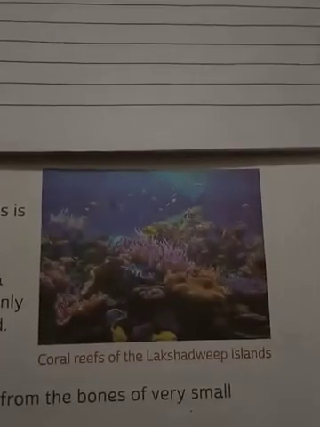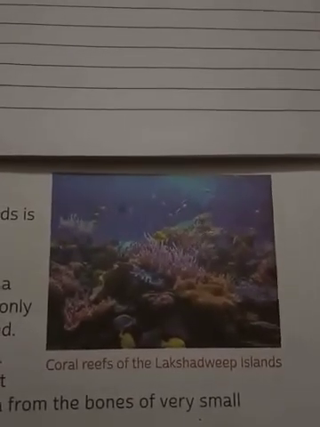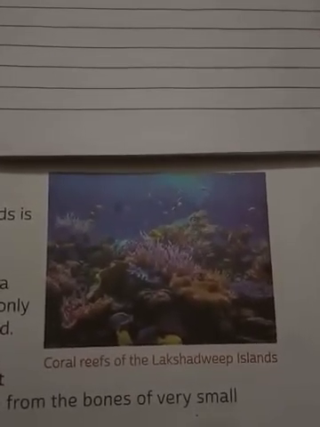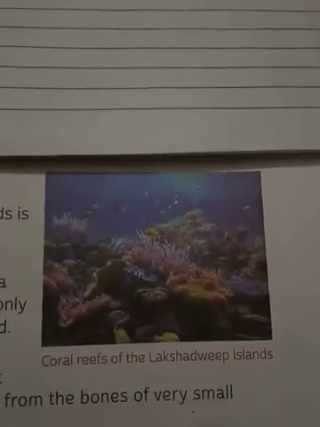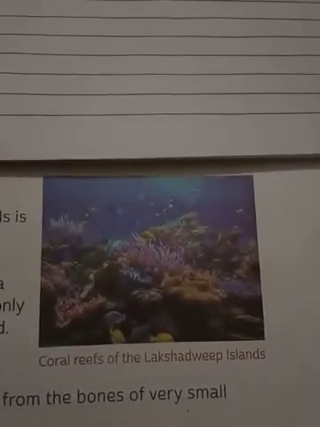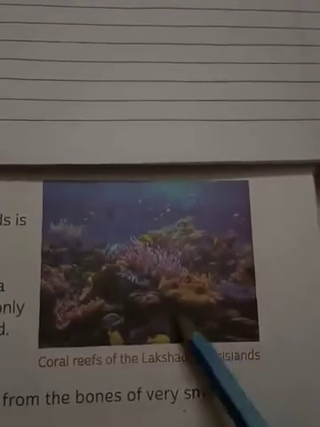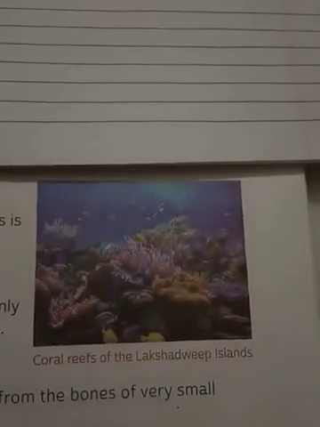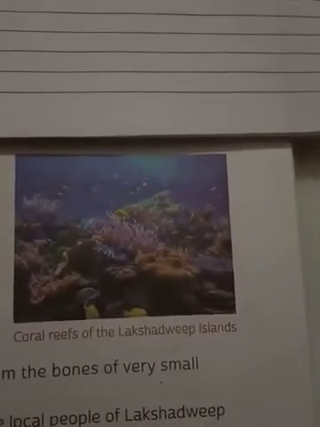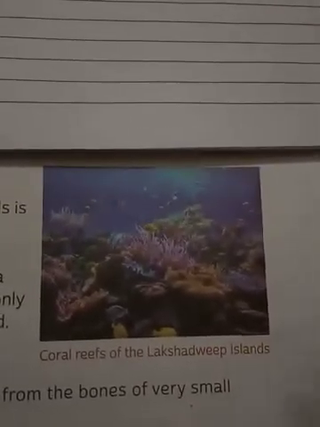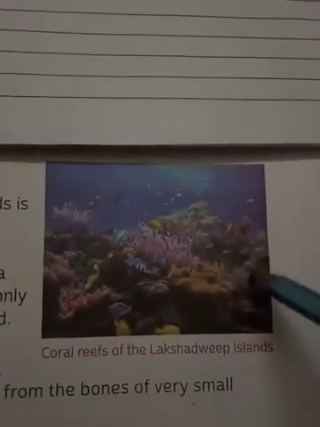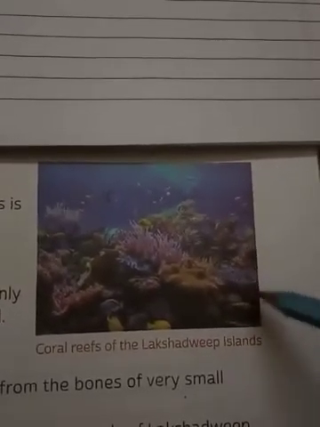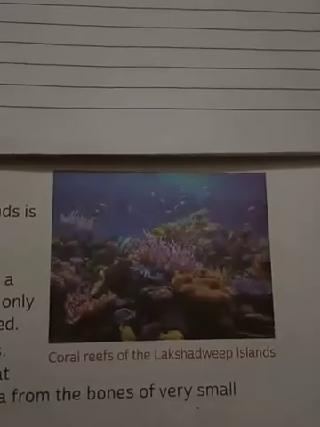So students, the picture which you are seeing in the video is an example of the coral reefs of the Lakshadweep Islands. What they say is that coral is a hard substance. See here, it has been formed under the sea water, at the bottom of the sea, from the bones of very small creatures which live at the bottom of the sea. This is what they call coral islands, or the coral place under the bottom of the sea.